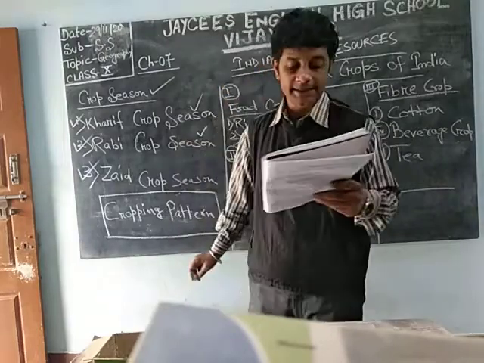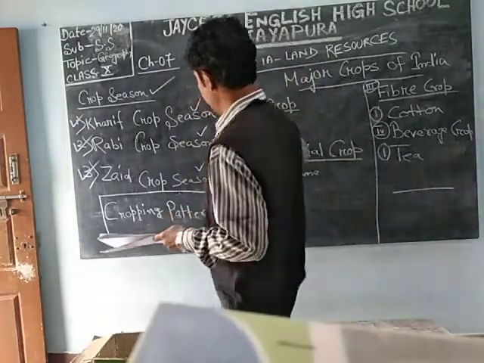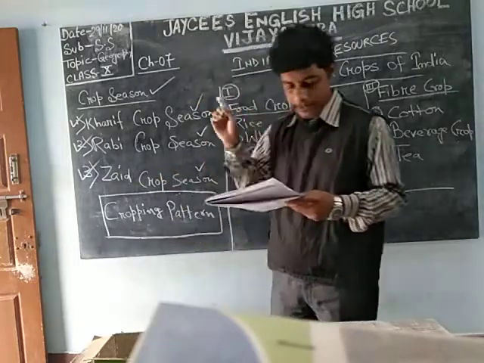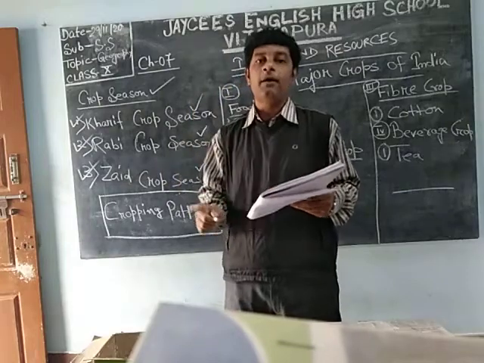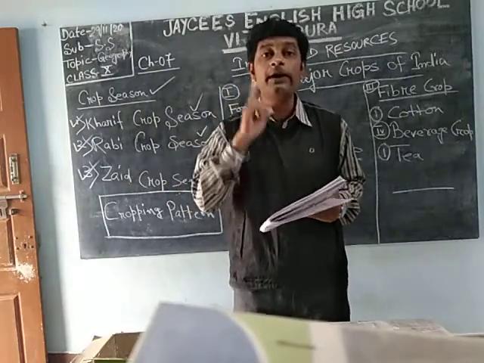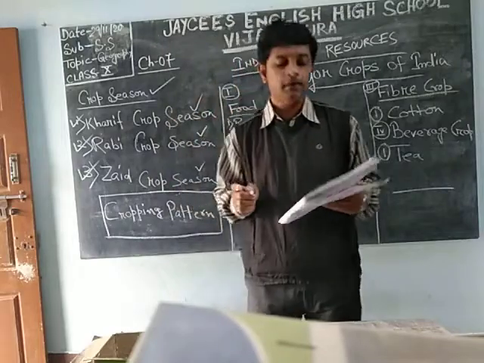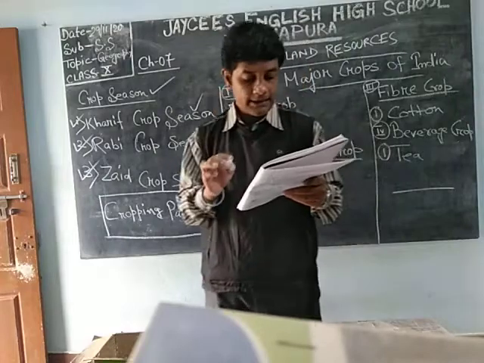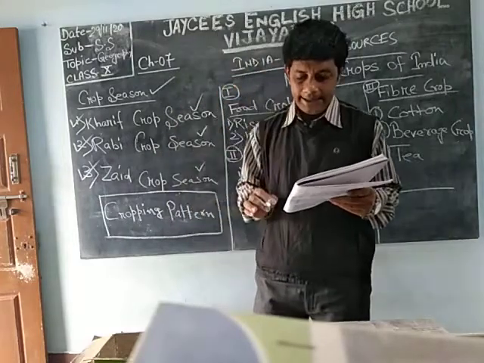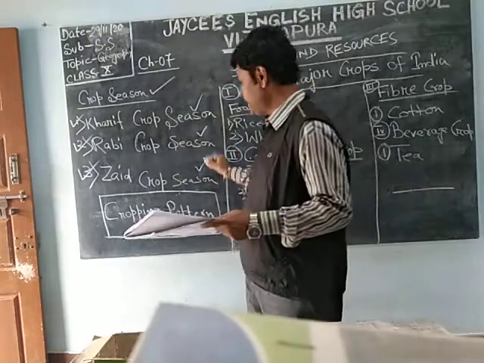Now the Zaid crop season. What is this Zaid crop? The last one. This is nothing but in between these two. The crop grown between the Kharif and the Rabi crop, the crop grown in between the Rabi and the Kharif crop, is known as the Zaid crop. What are the crops that come under this? Watermelon, cucumber, oil seeds, some pulses, vegetables, etc. are the main Zaid crops.